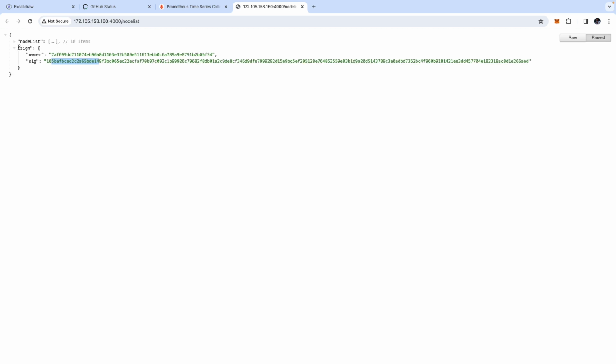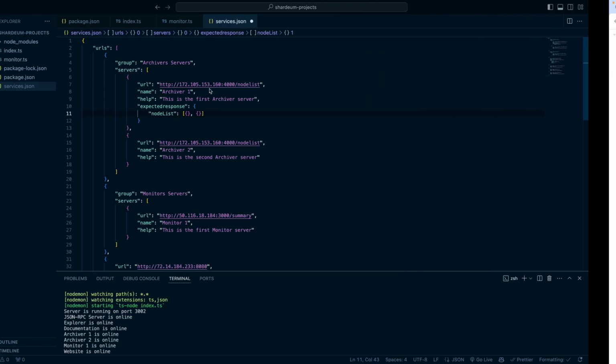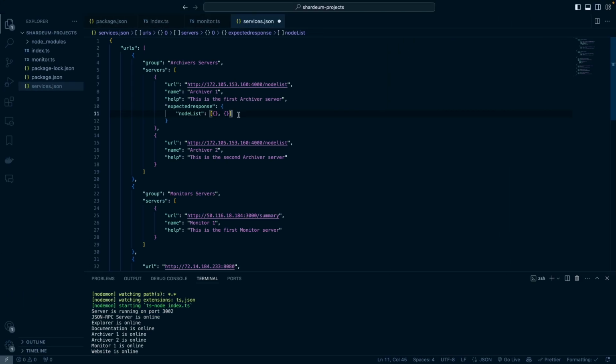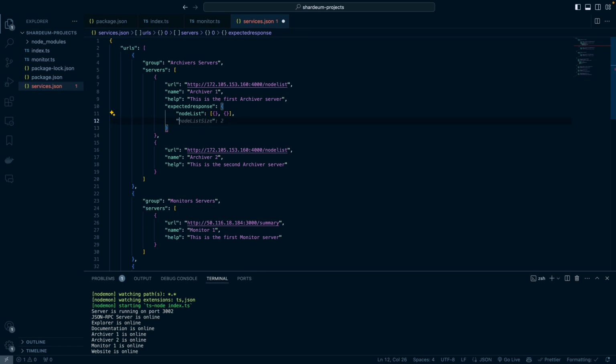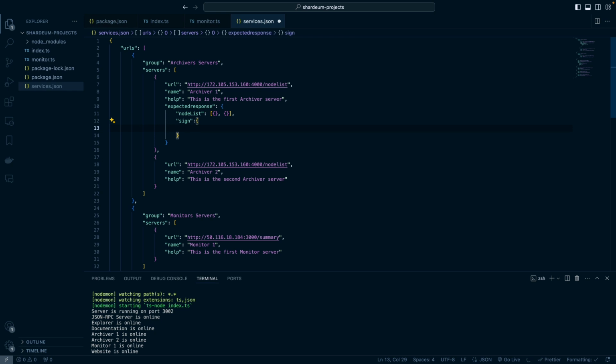I think we can also do something with the sign object here. The signature might change, but the owner will remain the same. So let's mock that as well. We have a sign object, and in there we are going to have the owner, right?